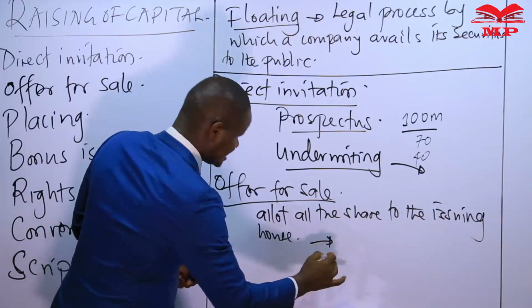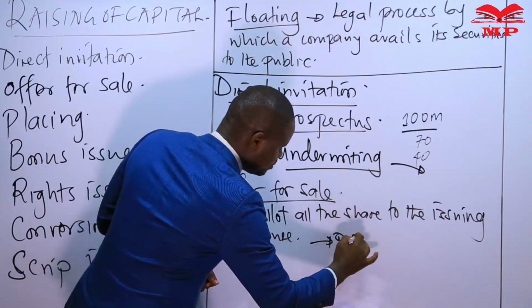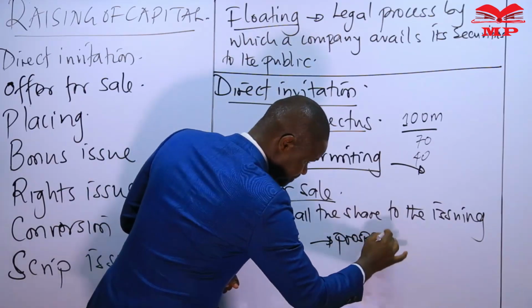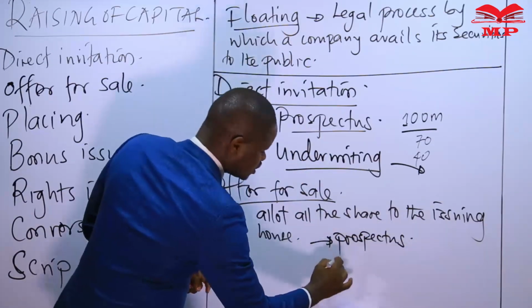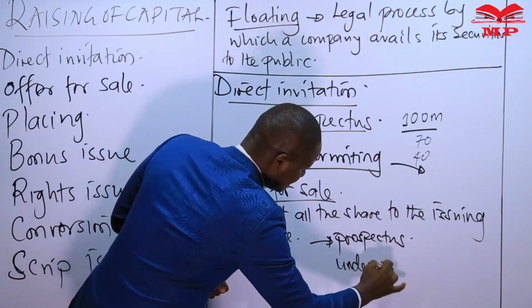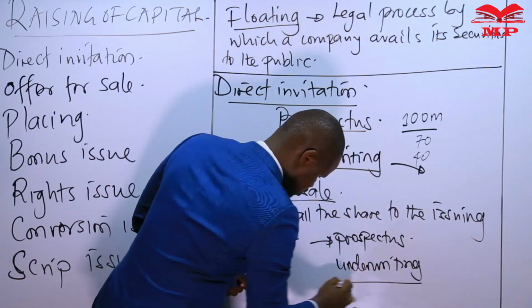So the issuing house takes up responsibilities such as preparation of the prospectus. They will also be arranging any underwriting if necessary to underwrite the issue.